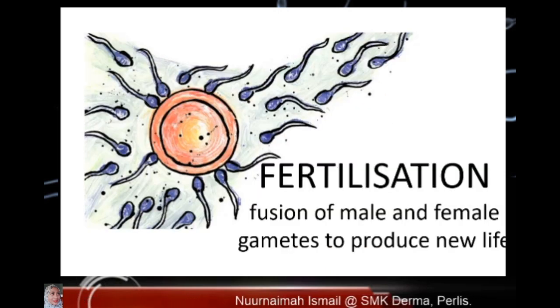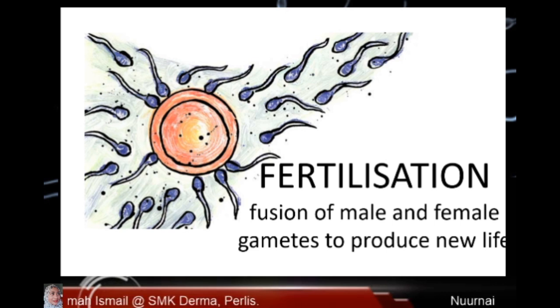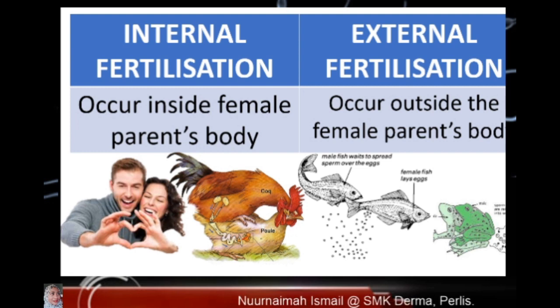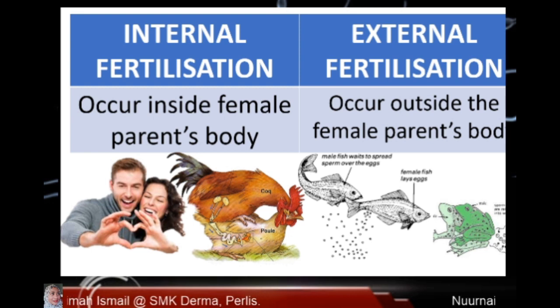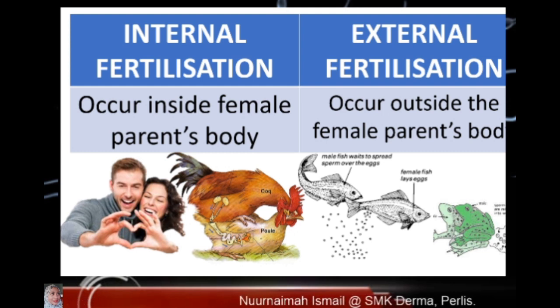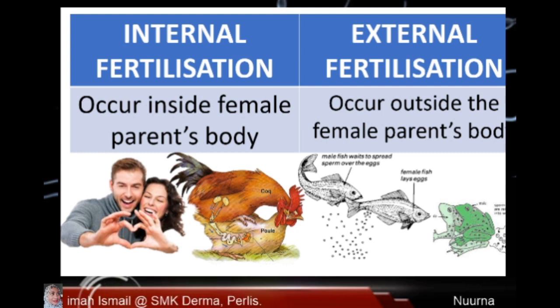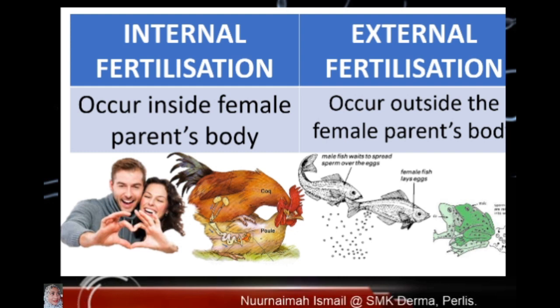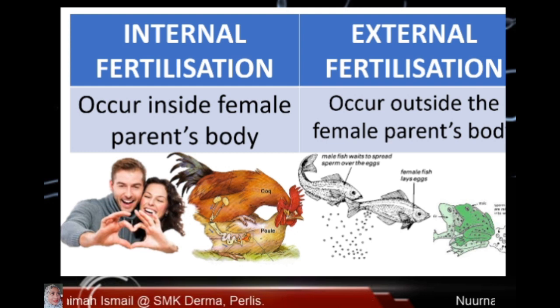Fertilization. Fertilization is a fusion of male and female gametes to produce new life. There are two types of sexual fertilization, which are internal fertilization and external fertilization. Internal fertilization occurs inside the female parent's body, while external fertilization occurs outside the female parent's body.